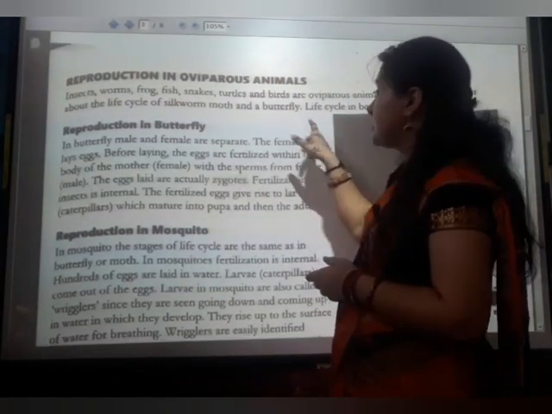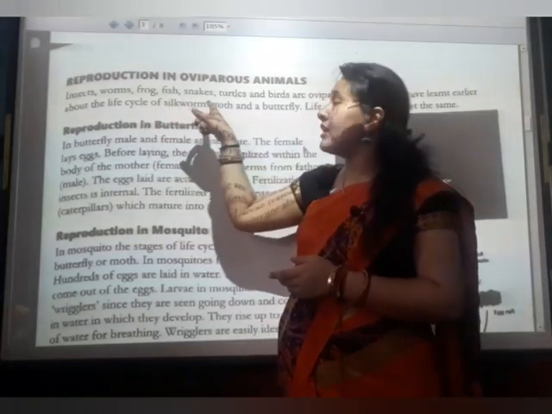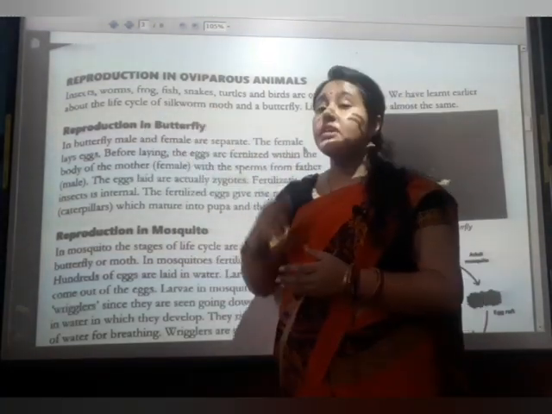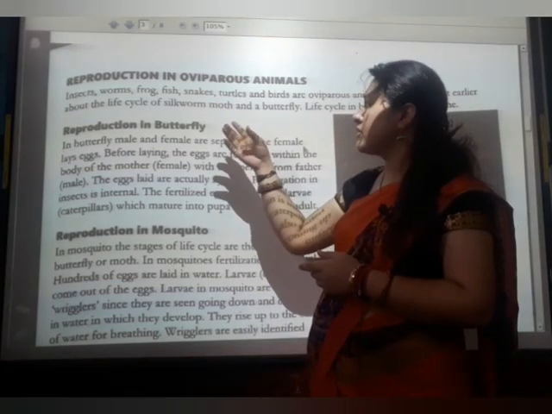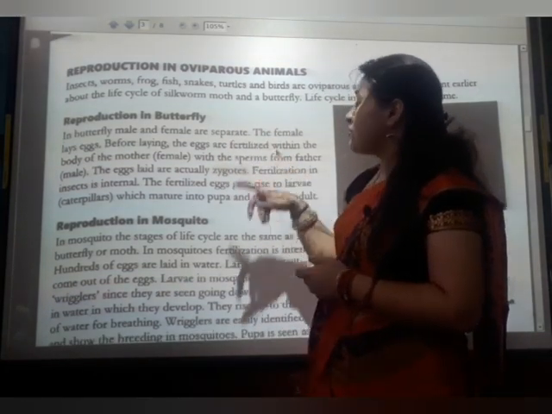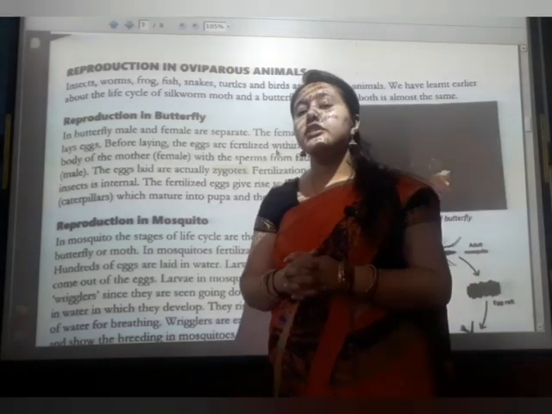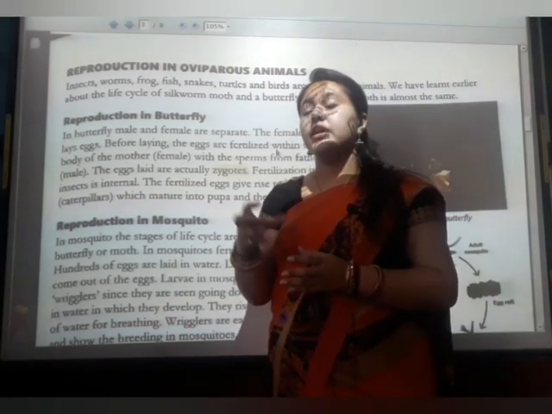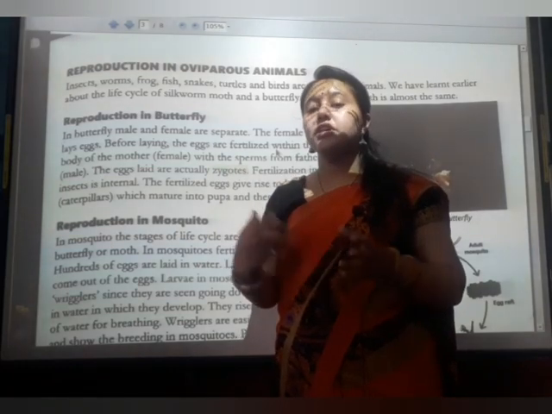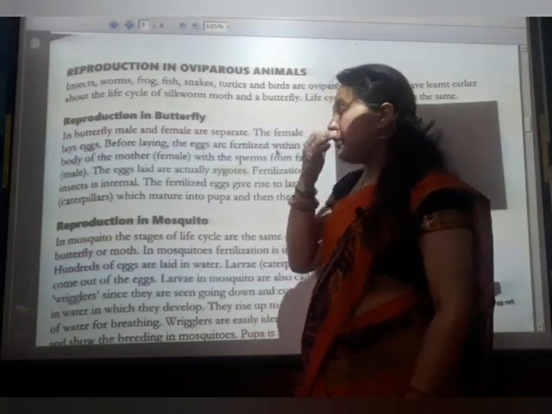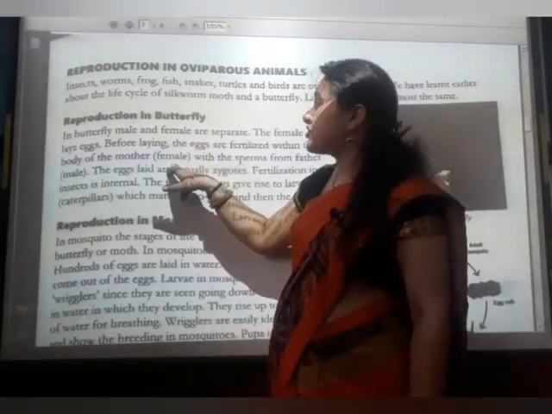We have learned similarly about the life cycle of the silkworm. Here we will study the silk moth, silkworm moth and the butterfly. We will study the life cycle: how they lay the egg, how the eggs break open, and how they develop. Now you see reproduction in butterfly.